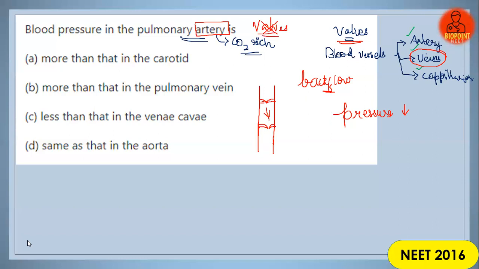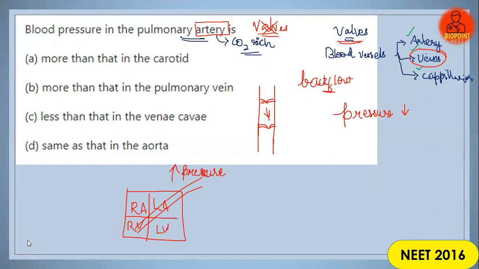So their pressure should be so high. Once it is pumped from the ventricles, so this is the heart, I'm drawing it in a box type structure. Right auricle, right ventricle, left ventricle, left auricle. Once it is pumped from the right ventricle into the pulmonary artery, blood has to pass through that artery under a high pressure. Similarly, when the left ventricle passes it through the aorta, there also high pressure is required because there are no valves to prevent the backflow of blood.